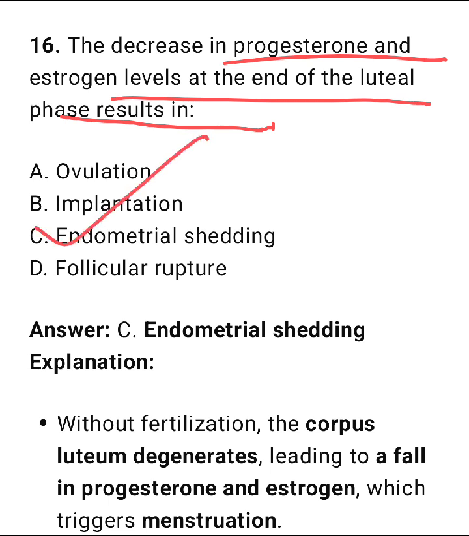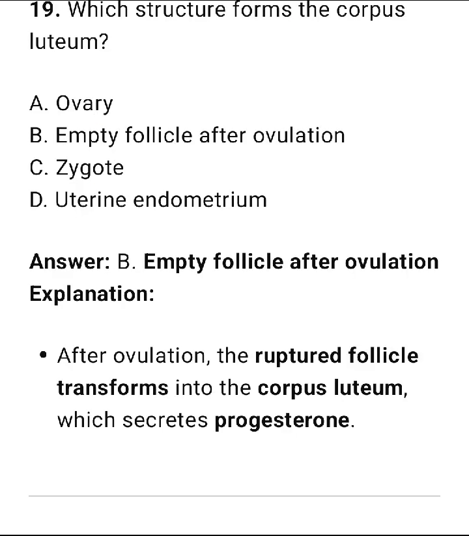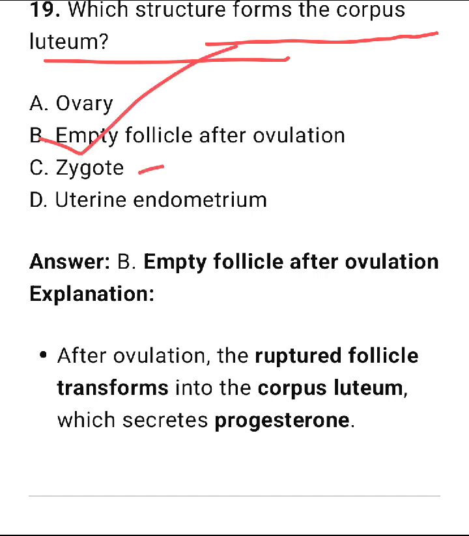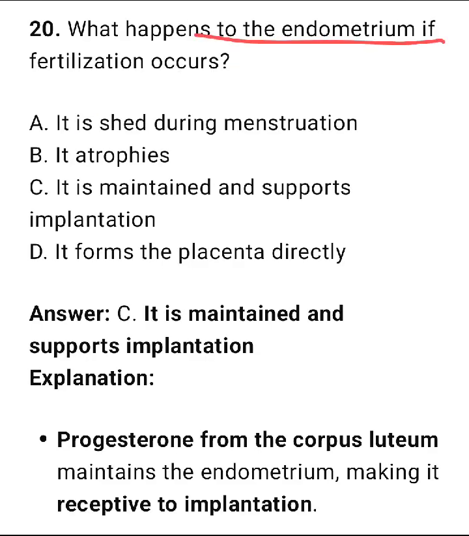Option number C is the correct one. Which structure forms the corpus luteum? An empty follicle after the ovulation results in formation of the corpus luteum. What happens to the endometrium if fertilization occurs? Simply, it will maintain itself and support the implantation. Option number C is the correct one.